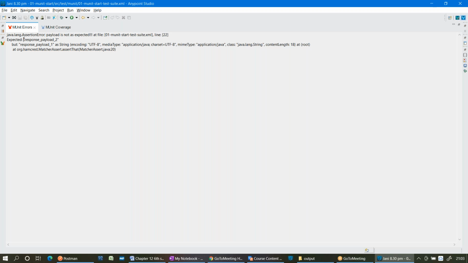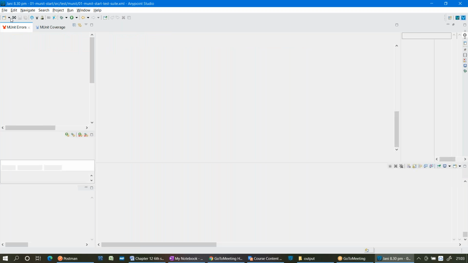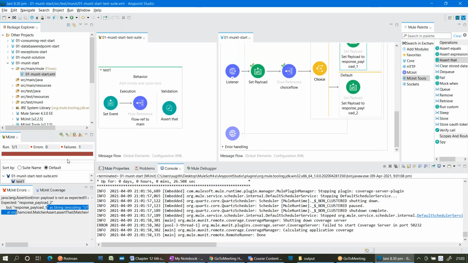What I'm expecting? I'm expecting response underscore payload underscore 2, but response is what, from the application? Response underscore payload underscore 1. So there is a mismatch. Obviously, it will be fail.